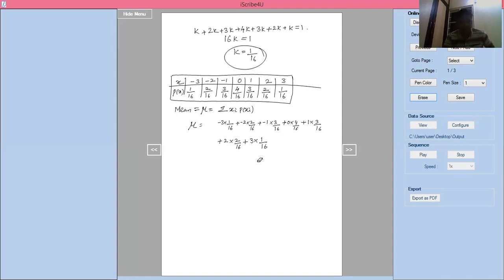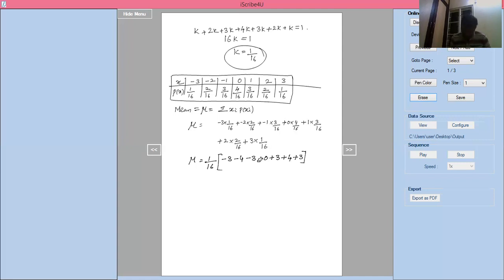This is the mean mu. So now if I simplify this, I take 1 by 16 commonly outside. First you get minus 3, minus 4 (2 into 2 is 4), then minus 3, plus 0, plus 3, plus 4, plus 3 (3 into 1 is 3).